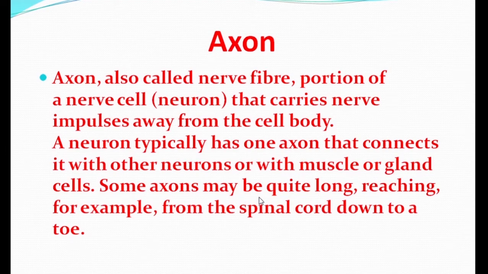Some axons may be quite long, reaching, for example, from the spinal cord down to a toe. So it is very long. Earlier I said that the nerve cell is the longest cell of the human body. So we have understood what an axon is: it carries impulses away from the cell body.